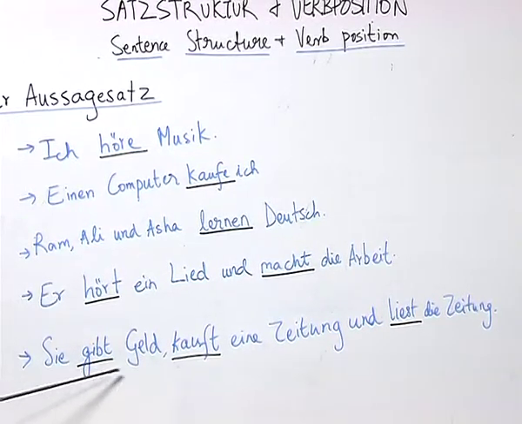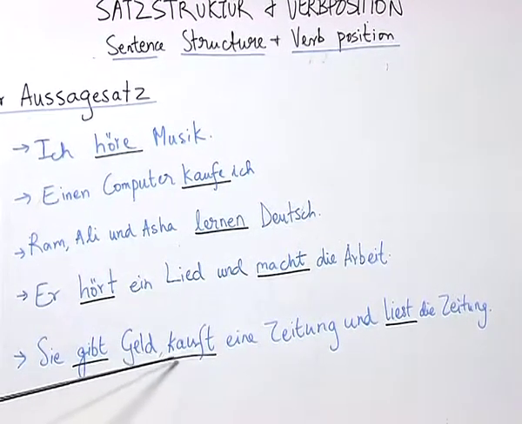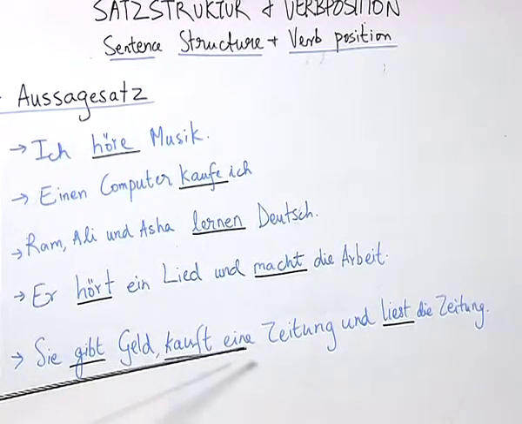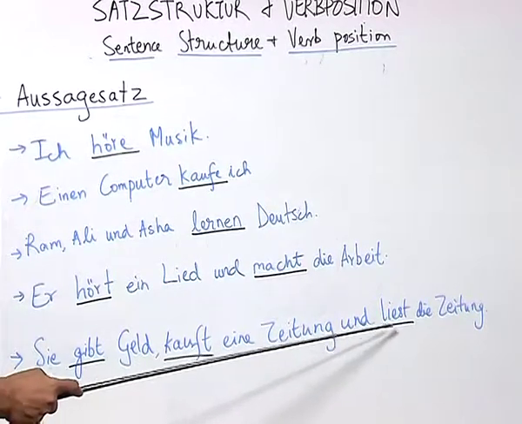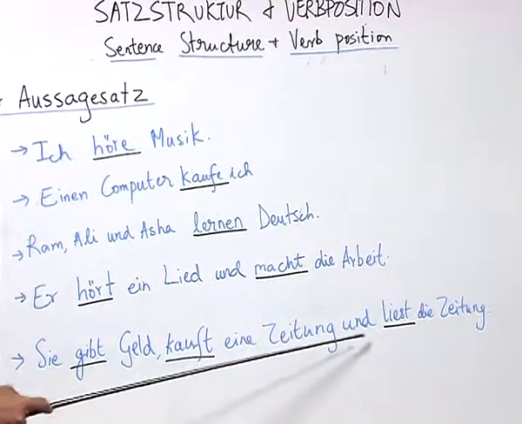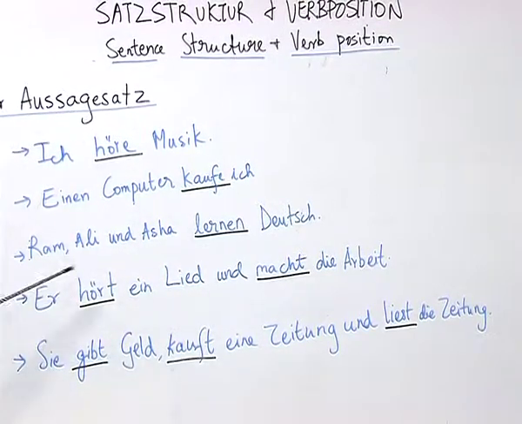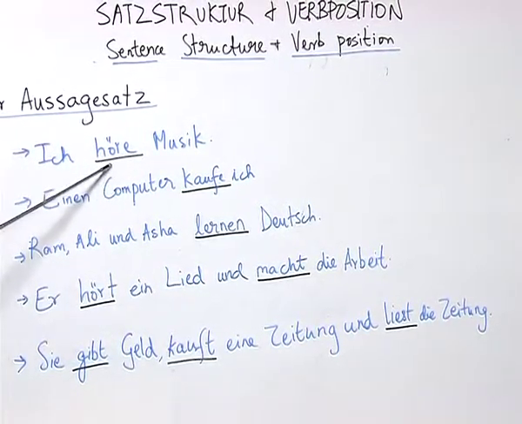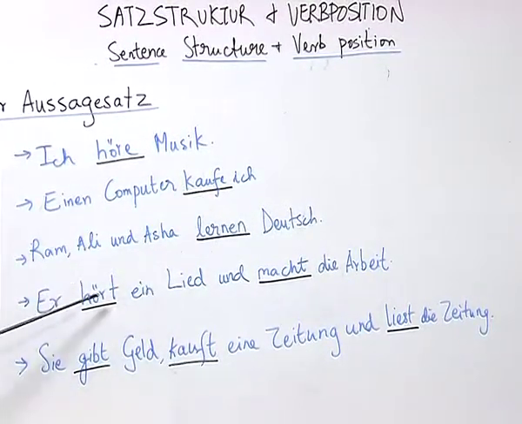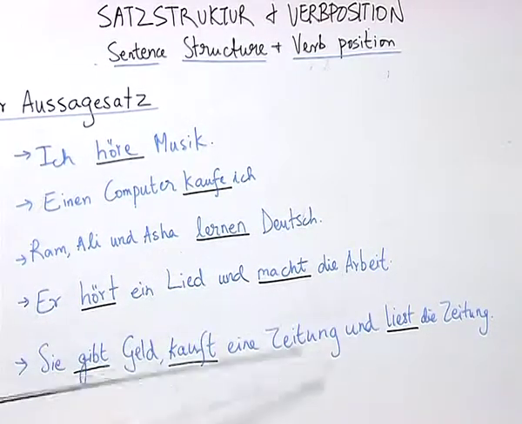Sie gibt Geld, where the verb gibt is at the second position. Then we have another verb, kauft, which is here at the fourth position, and then again we have another verb, lesen, which is liest here in the seventh position. So, you might be wondering that in German all the verbs keep changing the position from second to third, again to second, again to fourth and to seventh.